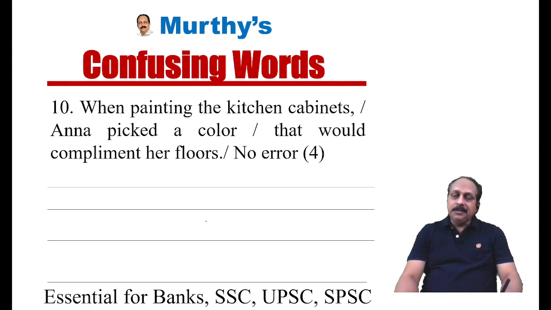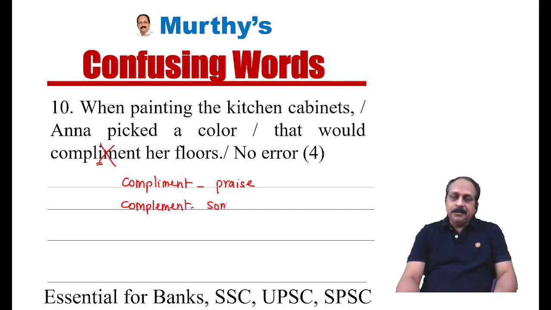When painting the kitchen cabinets, Anna picked a color that would complement her floors. There are two words that come under confusing words. One is complement with the letter E, the other is compliment with the letter I. Very confusing under pressure. Here you have to read the sentence and understand the context. This word compliment means praise. Praising someone. The context does not talk about that. Then what is the other word? Complement.